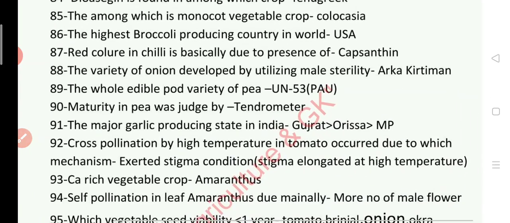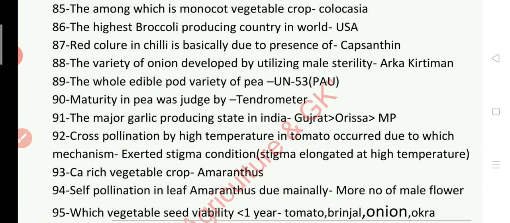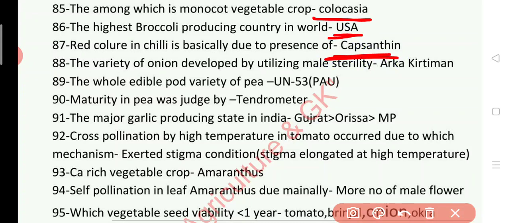Next question 85. The among which is monocot vegetable crop? Answer is monocot vegetable crop is Colocasia. The highest broccoli producing country in the world is USA. Red color in chili is basically due to presence of capsanthin. The variety of onion developed by utilizing male sterility is Arka Kirtiman. The whole edible pod variety of pea. Answer is UN53.